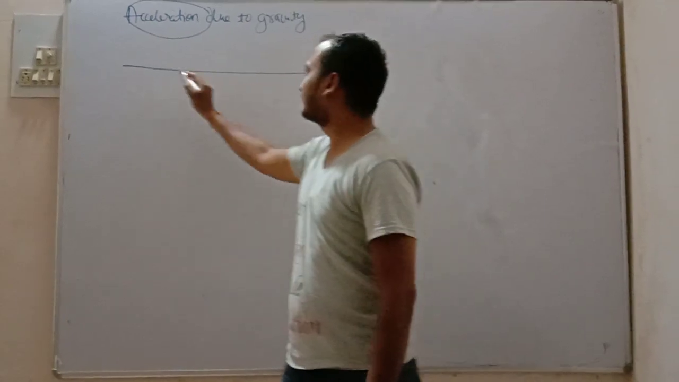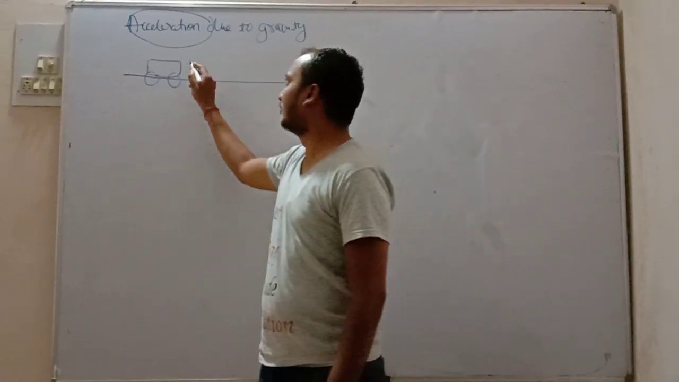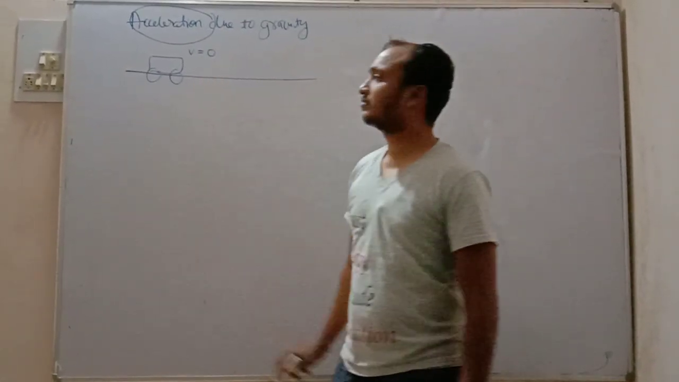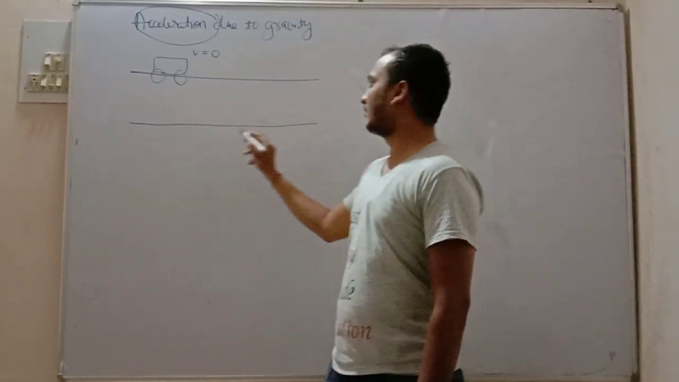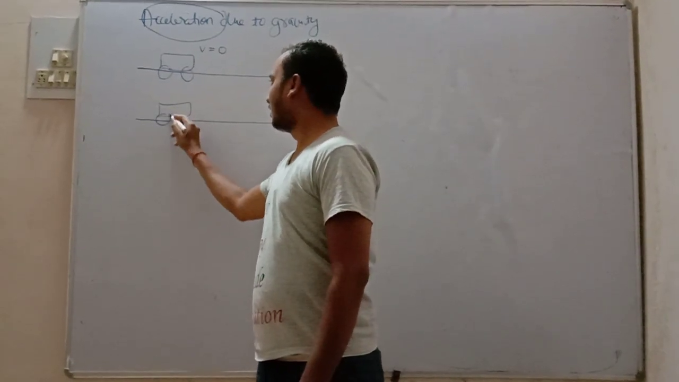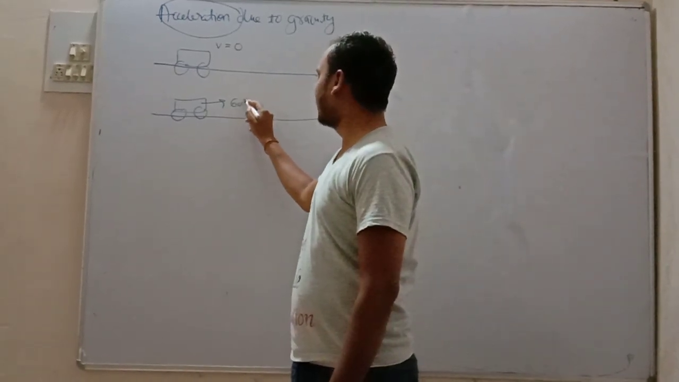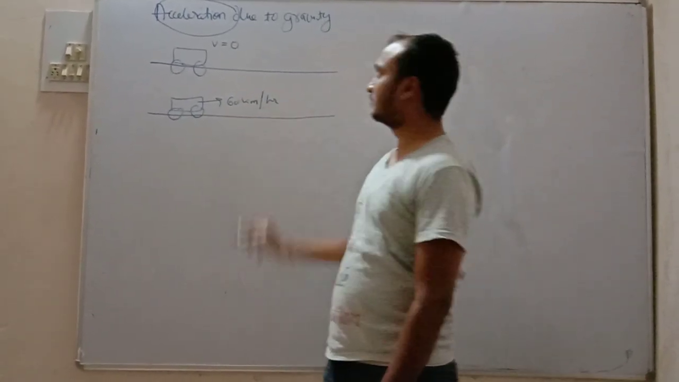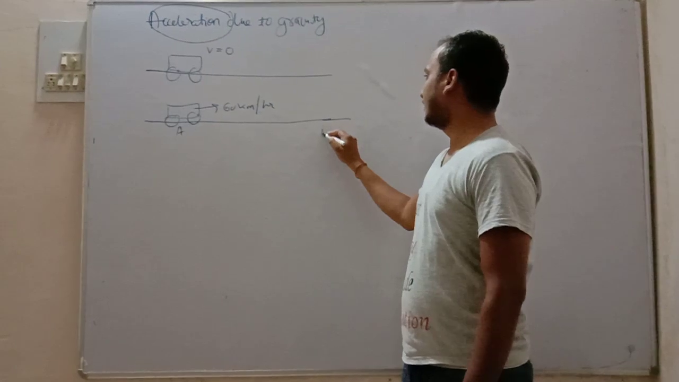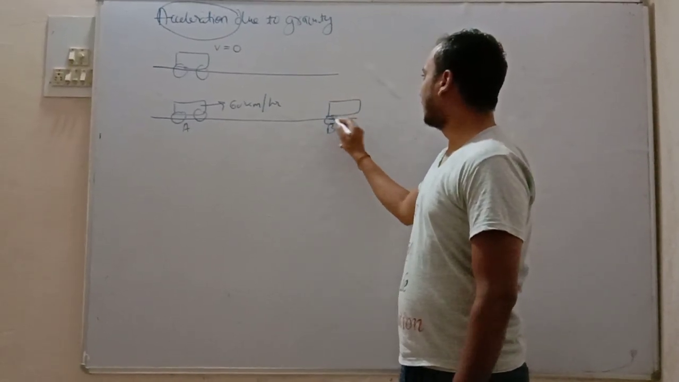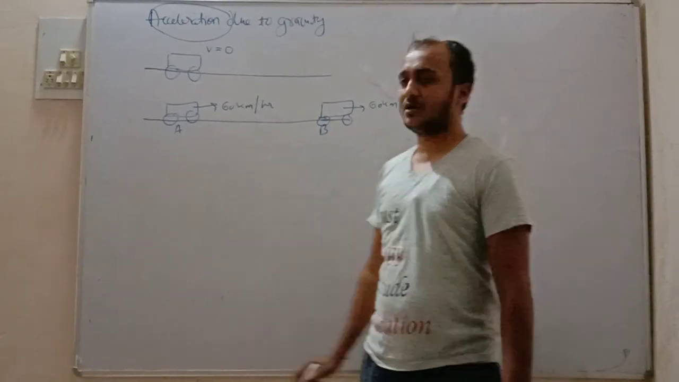Let there be a car which is not moving. Its velocity is 0. So this is the first situation. Now compare with the second situation. The car is moving with some velocity. Let the velocity be 60 km per hour. So this is point A and this is point B. At point B also it will have the same velocity, 60 km per hour.